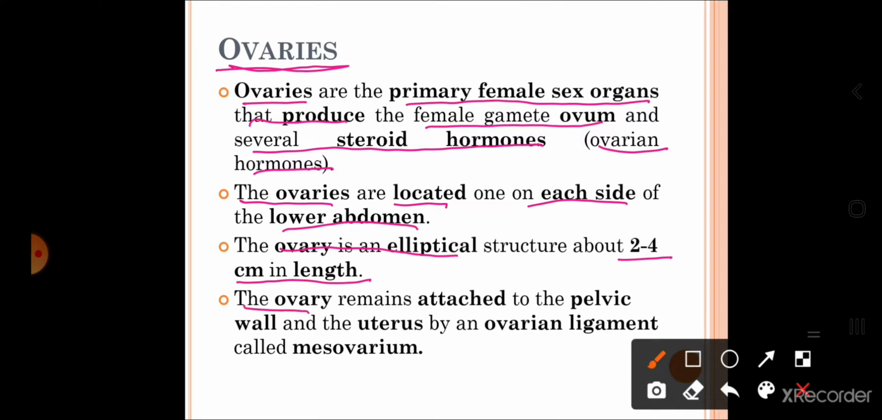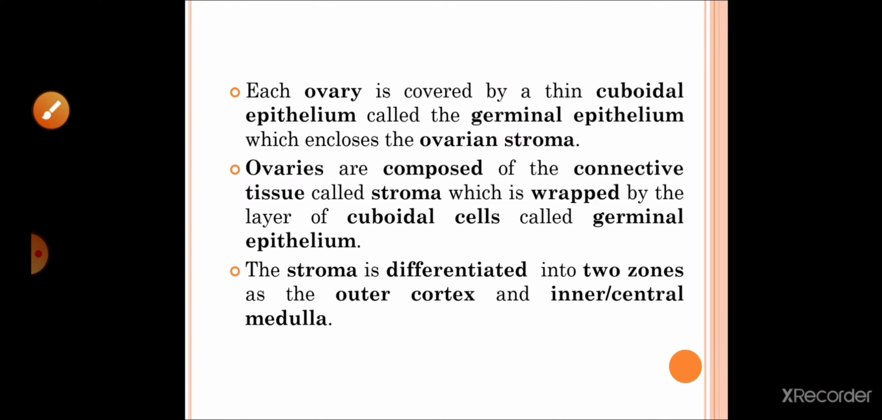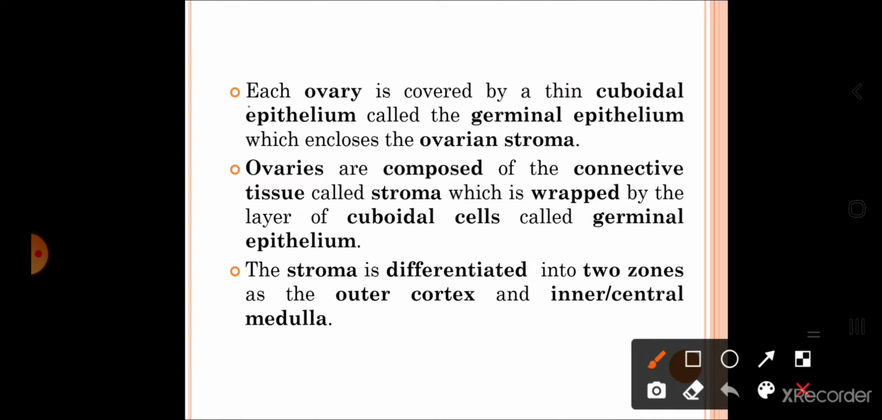The ovary remains attached to the pelvic wall and uterus by an ovarian ligament called the mesoovarium. So the ovary is attached to the wall of the pelvic region, and to the uterus, with the help of the ligament called the mesoovarium. Each ovary is covered by a thin cuboidal epithelium called germinal epithelium, which encloses the ovarian stroma.